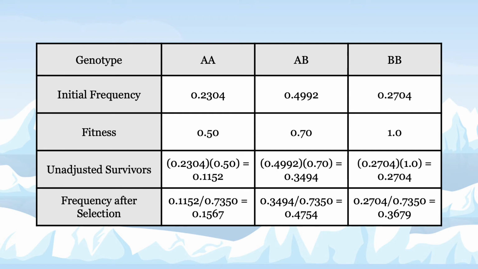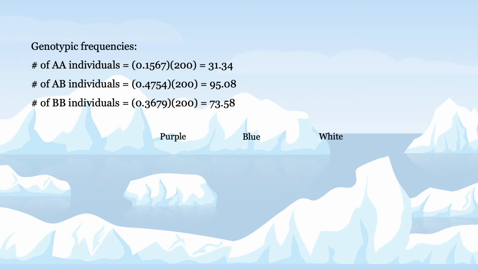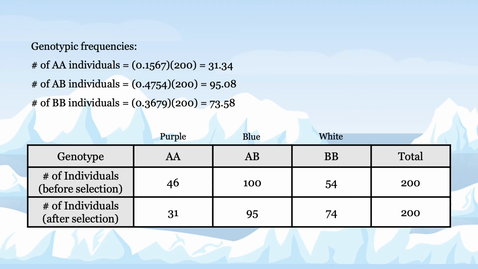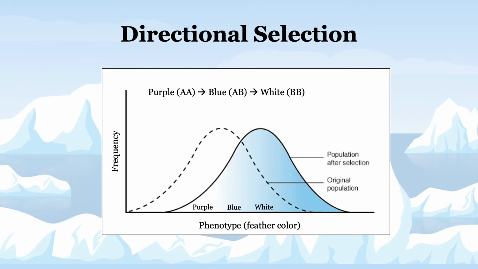The unadjusted survivor's value is divided by the sum of all three survivor values to give the scaled genotypic frequencies of the population after selection. We can multiply these frequencies by the total number of individuals in the population to see how many penguins have each phenotype and genotype. Notice how the number of purple and blue individuals decreased after selection, while the number of white individuals increased. The changes in the number of individuals with each phenotype demonstrate directional selection.